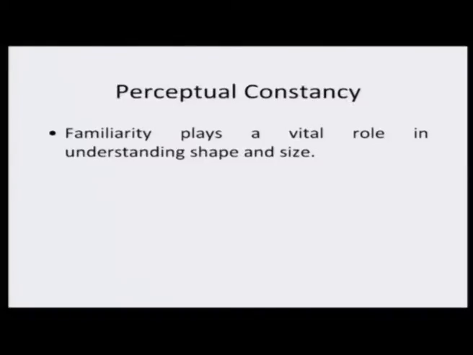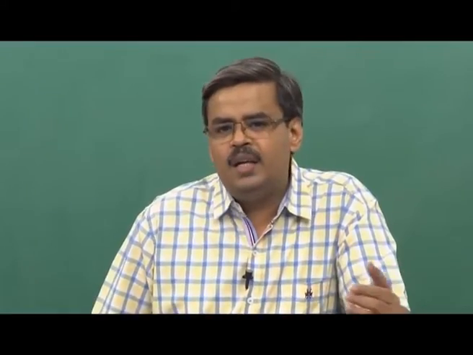In terms of perceptual constancy, familiarity plays a very important role. If you are familiar with an object, you know what the shape and size of this object would be, and therefore, despite the fact that in reality the shape and size vary, you always maintain a constant shape of that object.